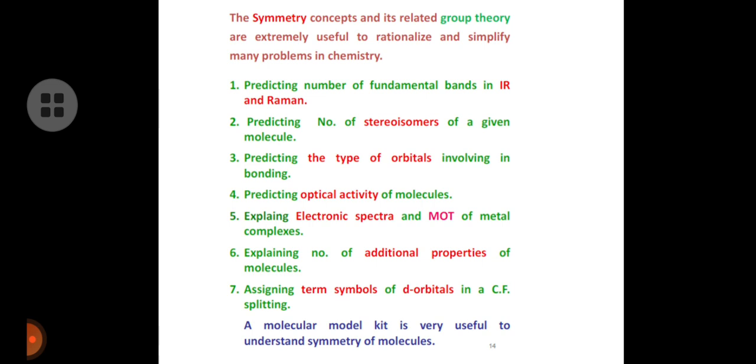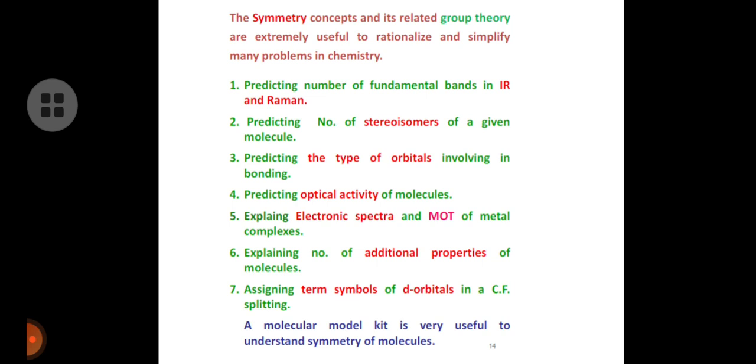So what can be predicted by using symmetry? It predicts the number of fundamental bands in IR and Raman. It predicts the number of stereoisomers of a given unknown molecule, and the type of orbitals involved in the bonding. So which orbitals are involved in the bonding, we can know by using symmetry.